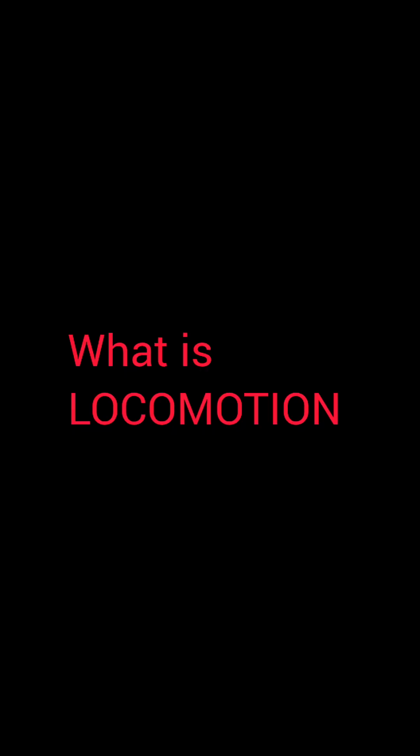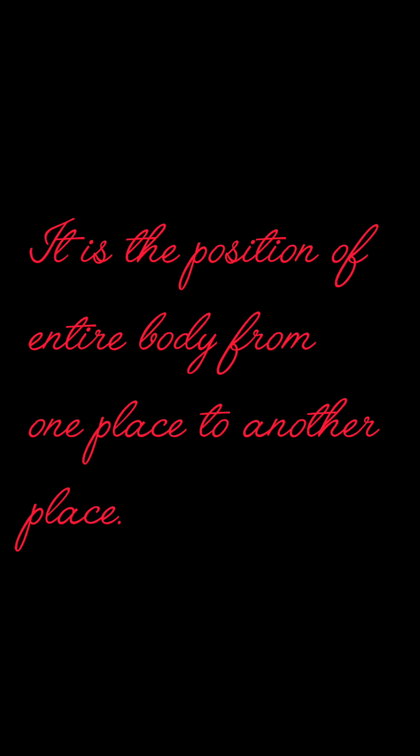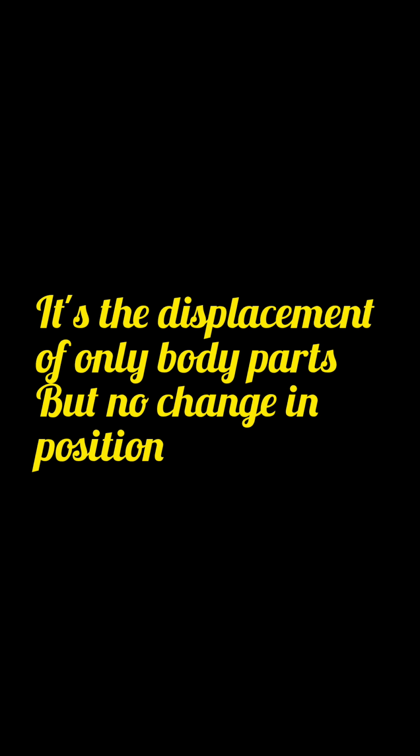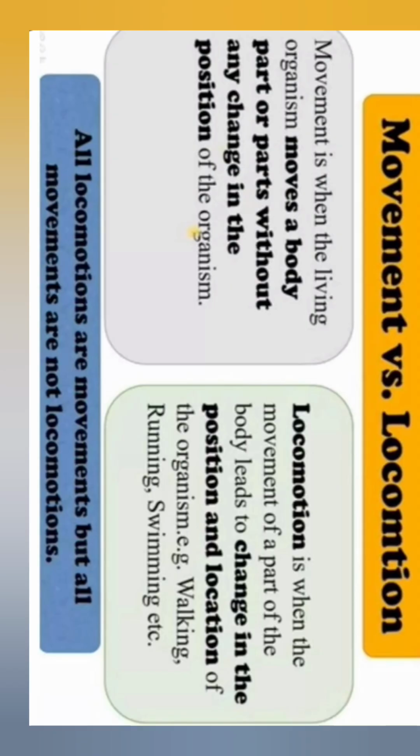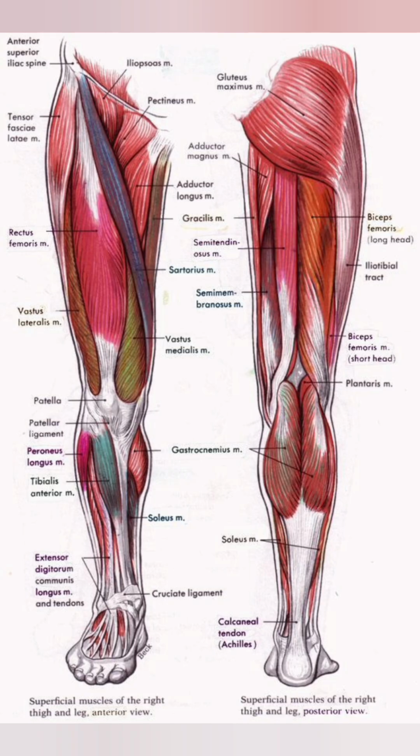In this video, we are going to discuss locomotion and movement. What is locomotion? It is a change in position of the entire body from one place to another. And what is movement? It is the displacement of body parts but no change in position. All locomotions are movements, but all movements are not locomotions. Human muscles cause locomotion as well as movement.